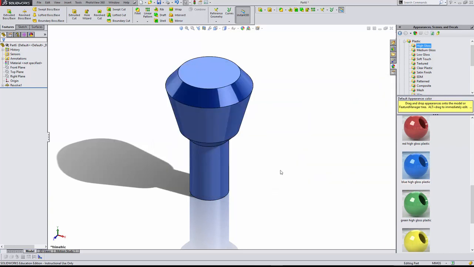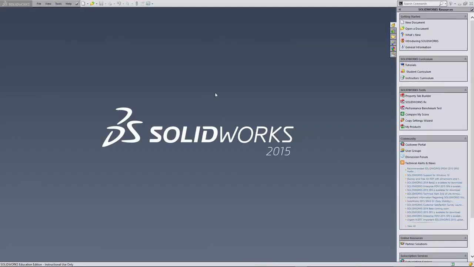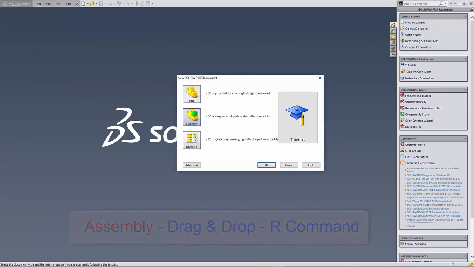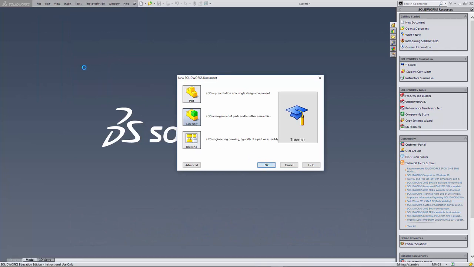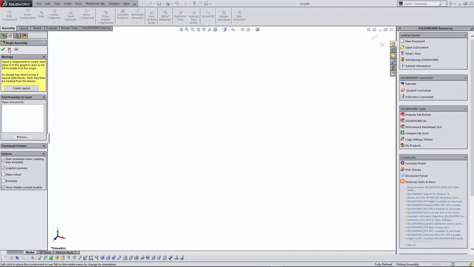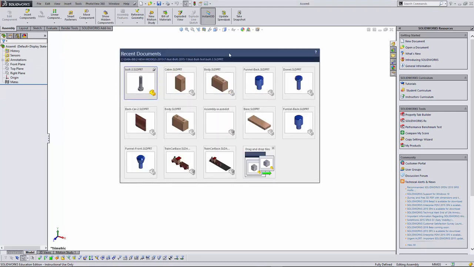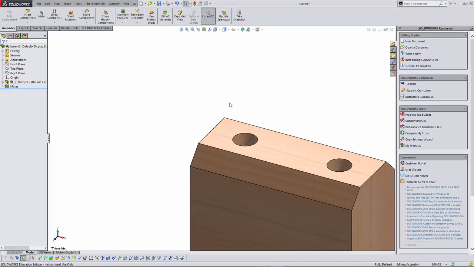Create the remainder of the part with reference to the PDF document supplied with this material. It is possible to drag and drop parts into an assembly using the R command and the mouse. Go to File, go to New, select Assembly, select the R key, and you will see the most recent documents. Select the document you require, for instance the body, and drag and drop it into the assembly.